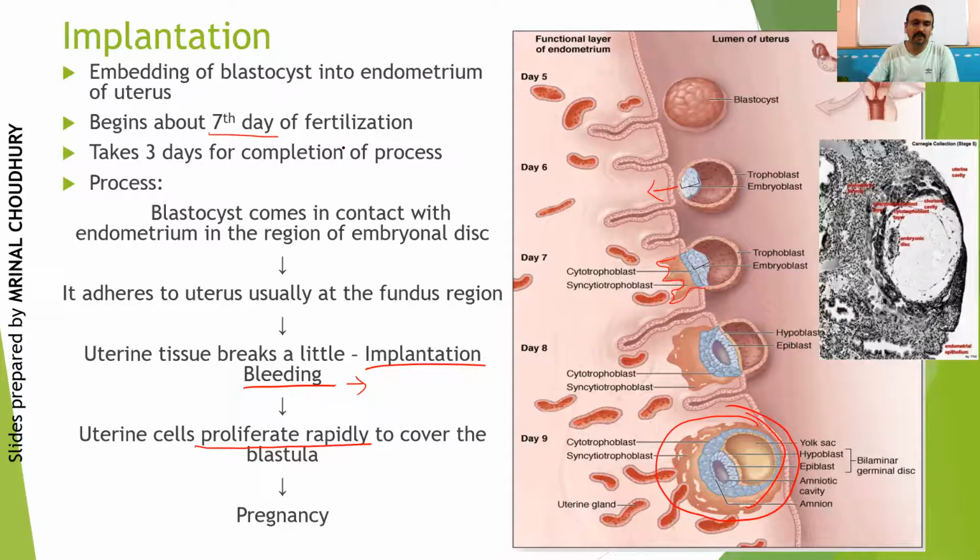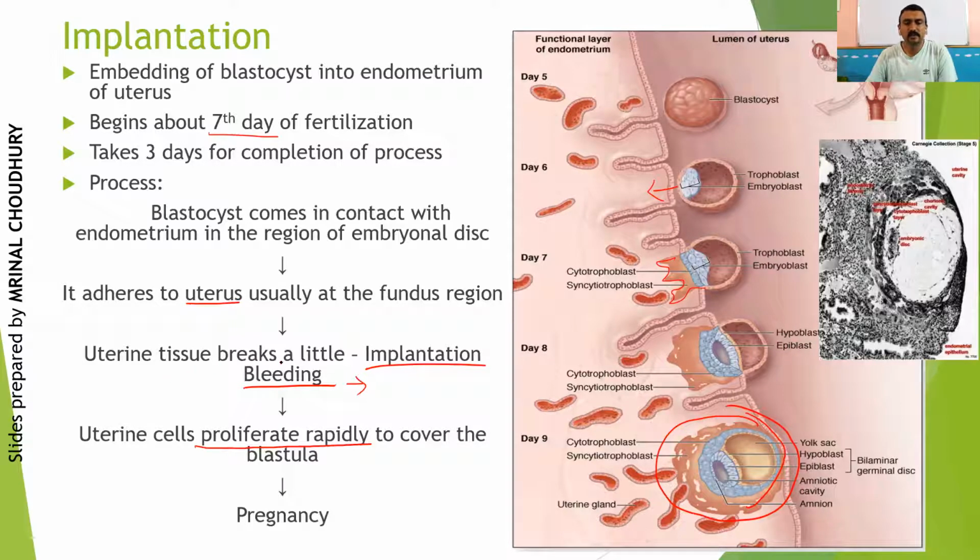Right? You look at this flowchart once: the blastocyst comes in contact with the endometrium in the region of the embryonal disc. So the blastocyst comes in contact with the wall of the endometrium, fine. It adheres to the uterus, usually at the fundus region, but it may also grow in the body part. There is no such specificity.